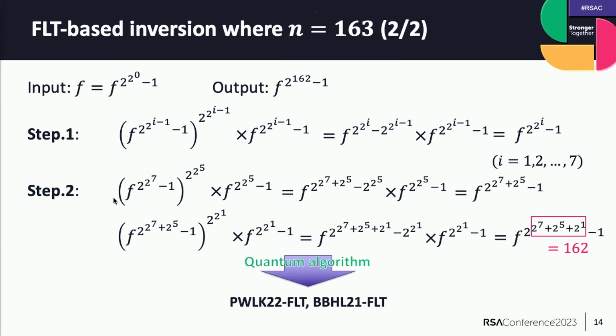And at step 2, we compute these relations. Expanding this, 2 to the 5 is cancelled, and we get this. To conclude, we get 2 to the 7 plus 2 to the 5 only from 2 to the 7 and 2 to the 5. And then we get 2 to the 7 plus 2 to the 5 plus 2 to the 1, that is equal to 162, from 2 to the 7 plus 2 to the 5 and 2 to the 1. Then PWK-FRT and BBHL-FRT are quantum versions of this.